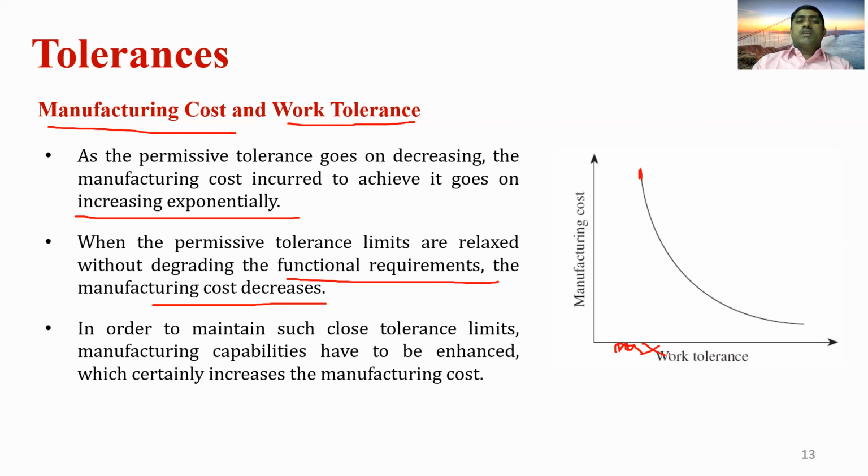If we relax the tolerances without degrading the functional requirements, then the manufacturing cost decreases. In order to maintain such close tolerance limits, manufacturing capabilities have to be enhanced, which certainly increases the manufacturing cost.